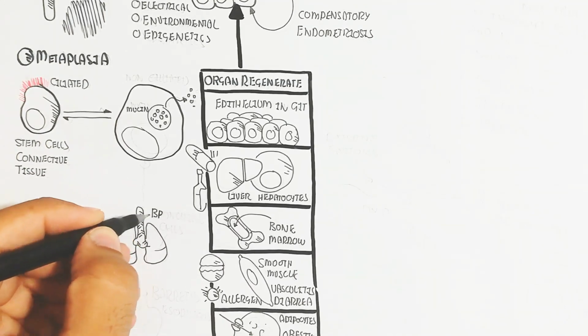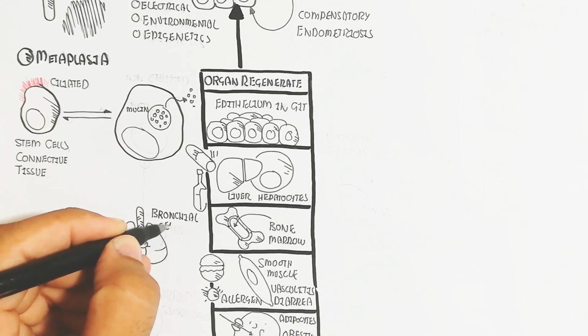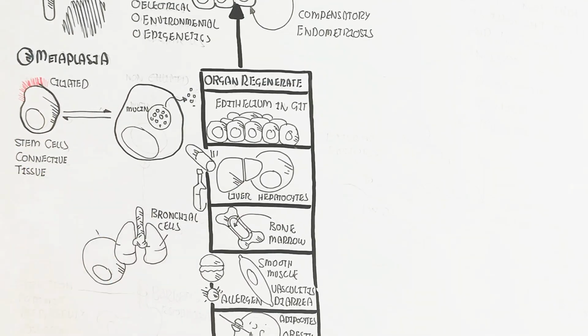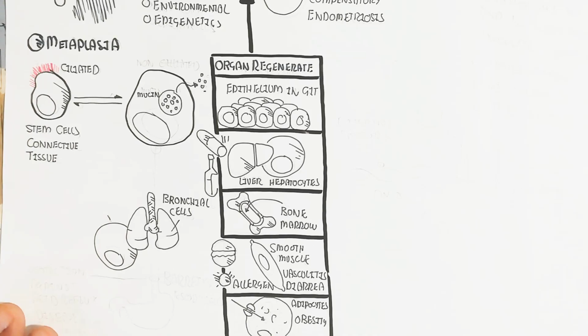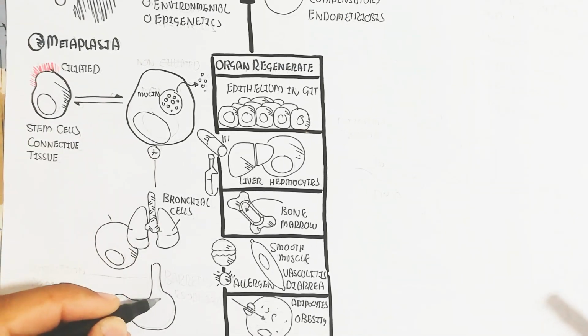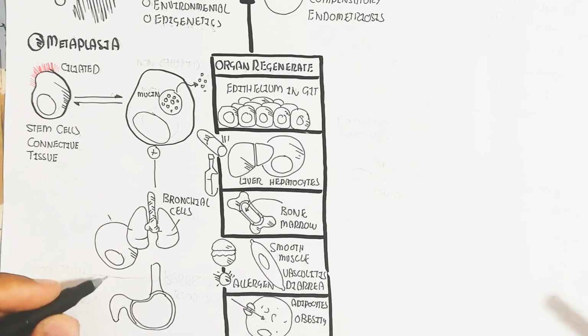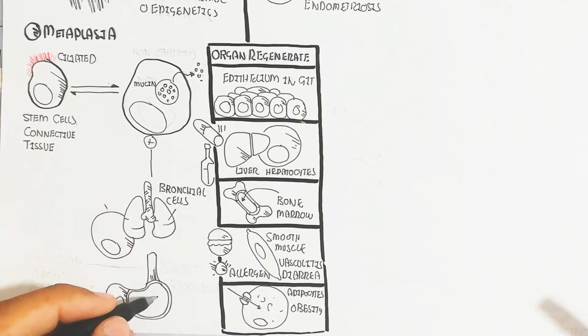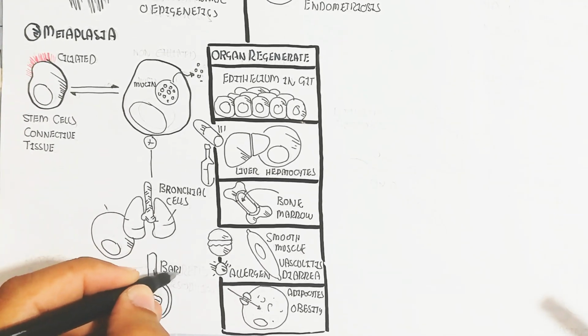The best example is the bronchial cells producing this mucus, as well as Barrett's esophagus, which protects against acid reflux disease. I have a video on acid reflux disease, you can watch that.